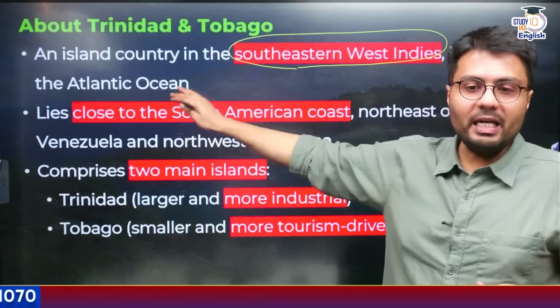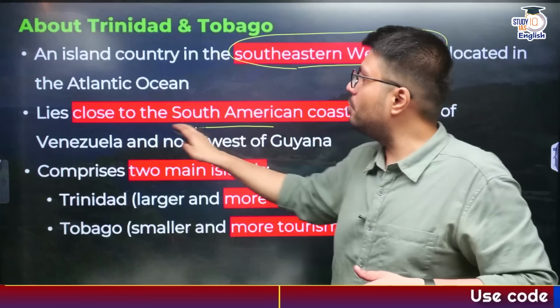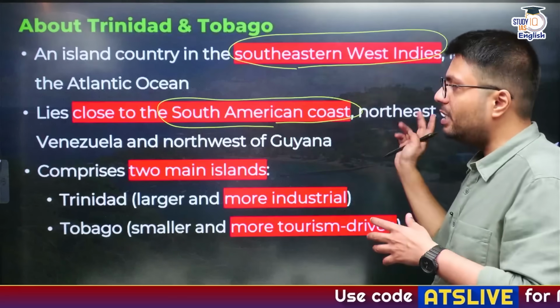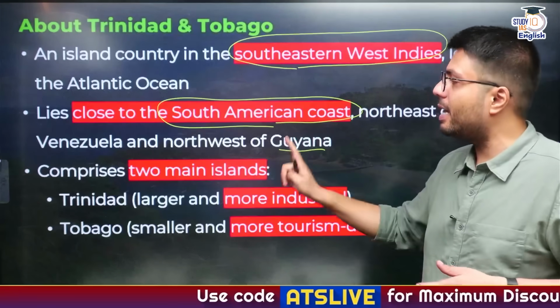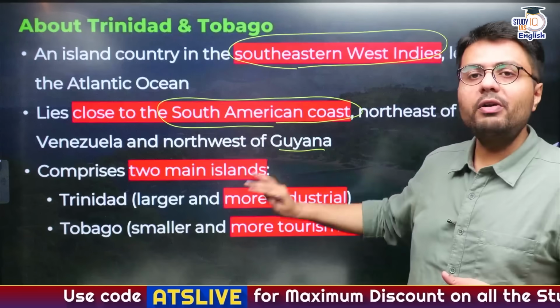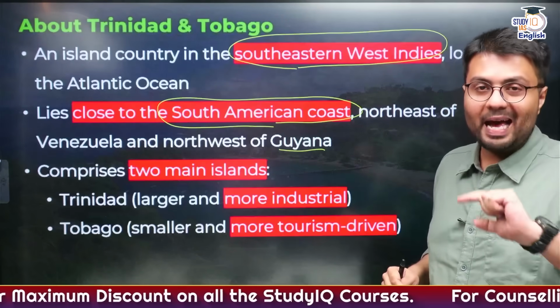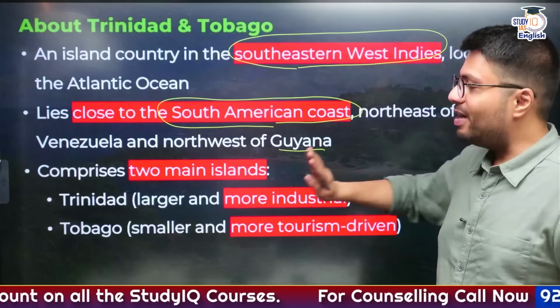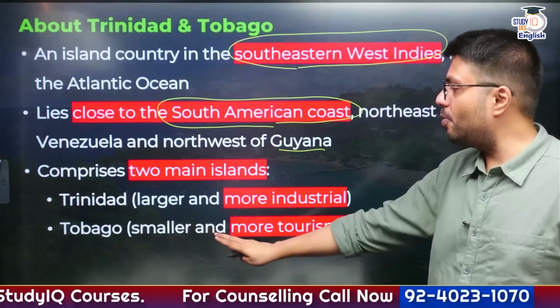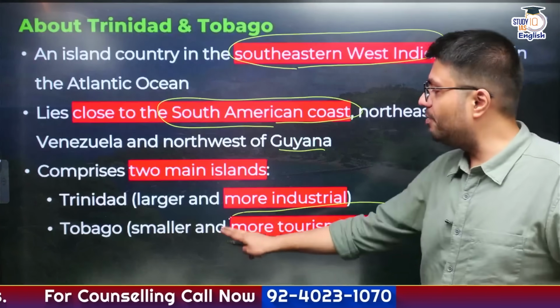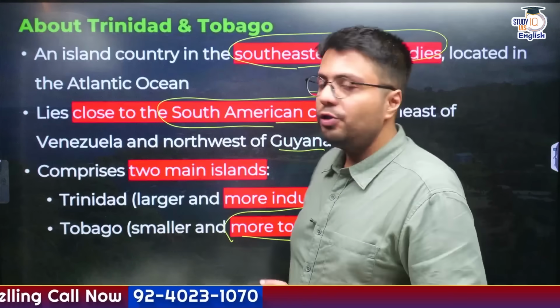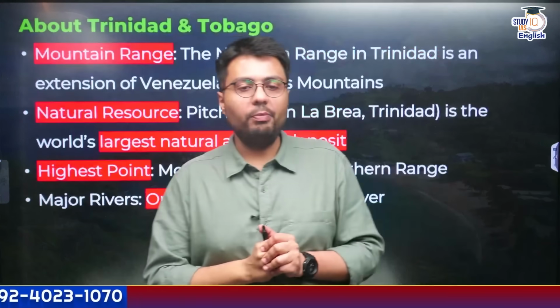Now this country is located in the Atlantic Ocean and quite close to the South American coast, northeast of Venezuela, northwest of Guyana. Now this country, as I've already told you, consists of two different islands, Trinidad, which is the larger and more industrial of the islands, whereas the smaller of the islands, Tobago, is a tourist driven island, right? So these are the two main islands of the country, Trinidad and Tobago.